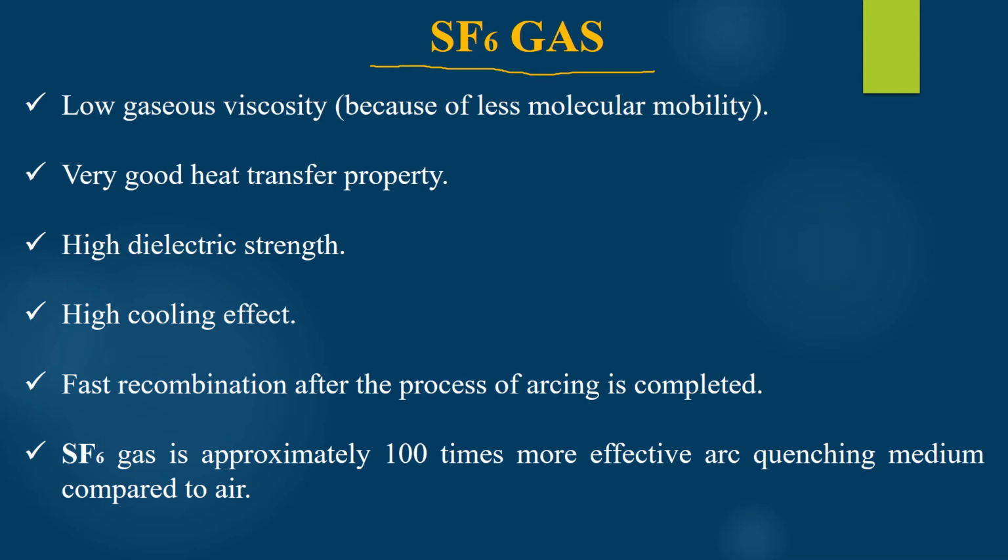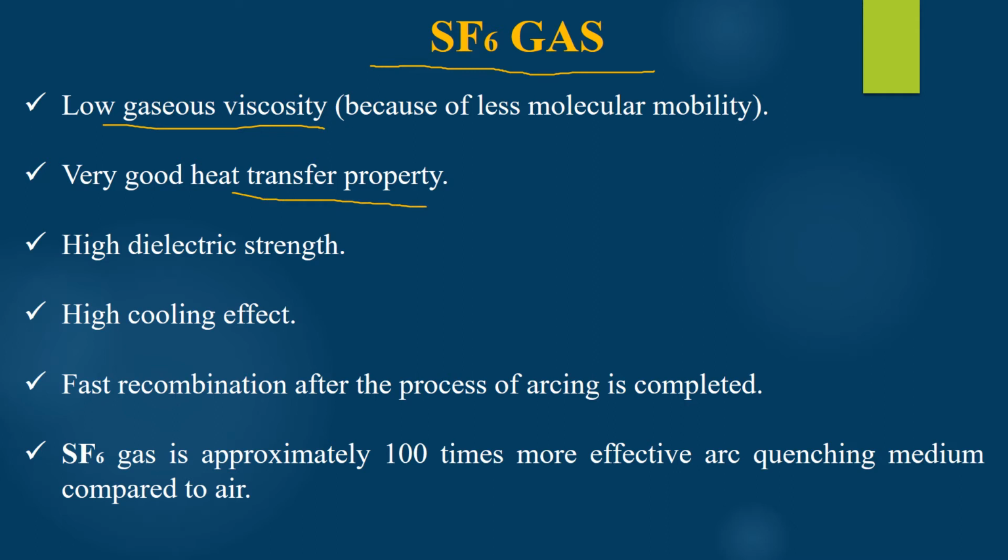Now, we will be discussing some of the qualities or the properties of SF6 gas. These properties are very helpful in quenching the arc. SF6 gas has low gaseous viscosity because of less molecular mobility, and so SF6 gas can efficiently transfer the heat by convection, and thus it verifies its second property, that is, SF6 gas has very good heat transfer property.